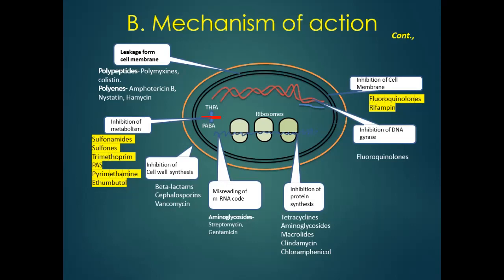Another depends upon the misreading of the RNA code. These aminoglycosides, streptomycin, gentamicin interfere with the translation process and cause the misreading of the messenger RNA code. Another is the inhibition of protein synthesis. Tetracycline, aminoglycosides, macrolides, clindamycin, chloramphenicol interfere with the protein synthesis process.